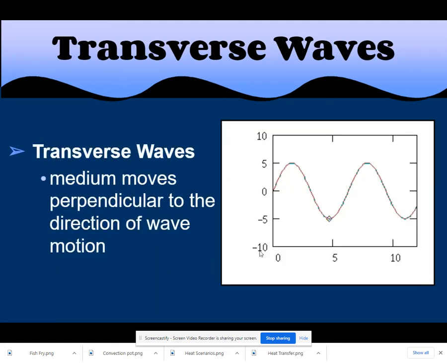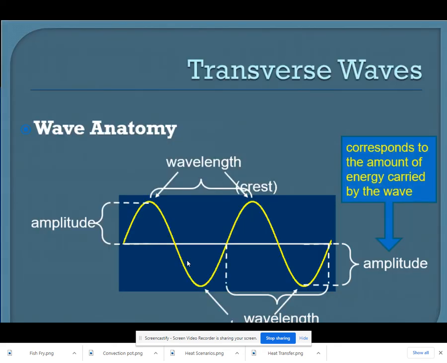So transverse wave, we have that word perpendicular to the direction of the wave motion. The wave's going left to right, energy is going up and down, perpendicular to that left-right direction. And in a transverse wave, you've got some guts to it. This flat line here would describe a scenario called rest, and that's what the wave would look like if it had no energy.